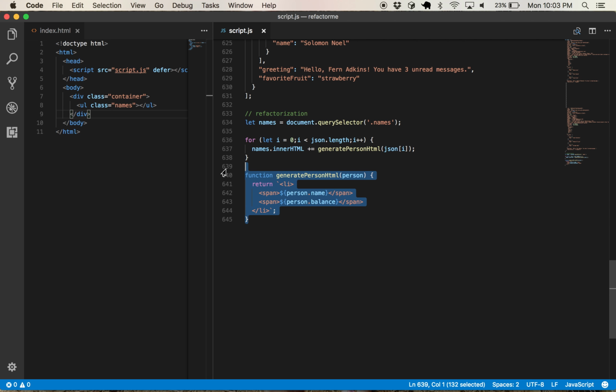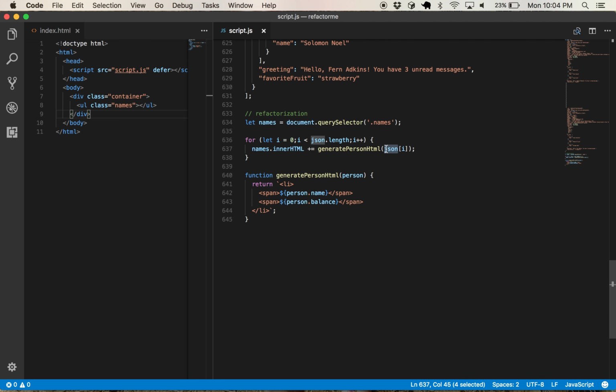This function is now not responsible for both setting the HTML inside the container and generating the HTML. All this function does is, given a person object, generate HTML that can go in a list for that person. That's it. And then this says, add to the inner HTML the generated HTML for a person.